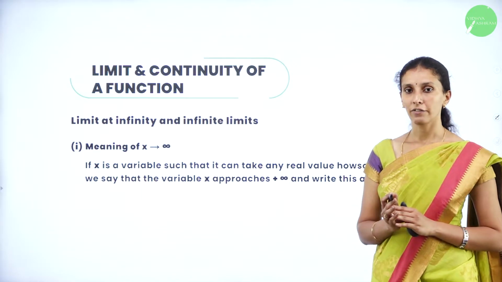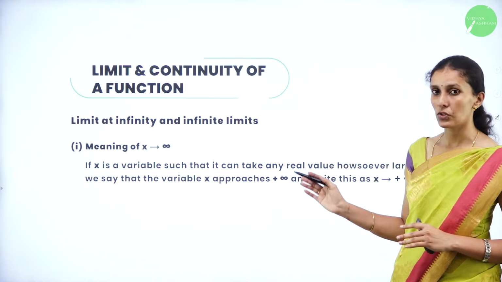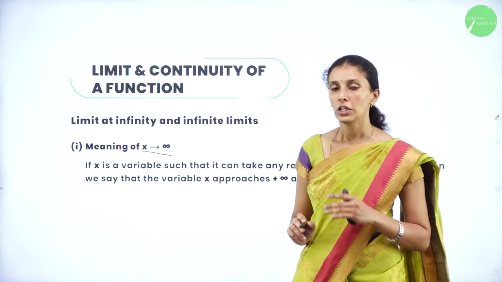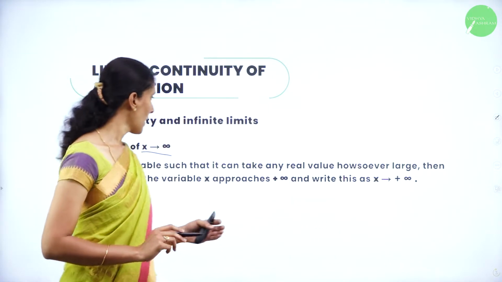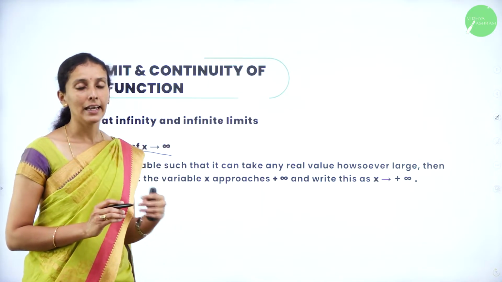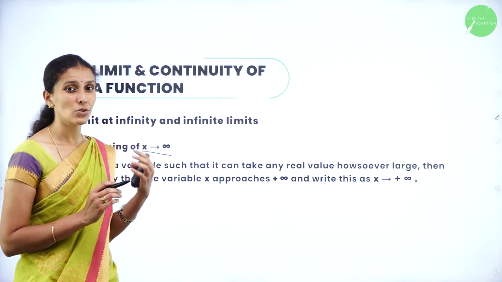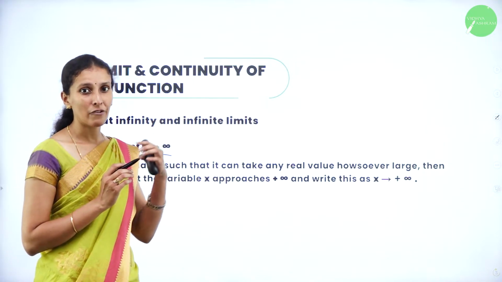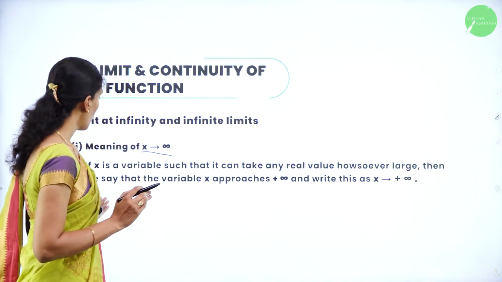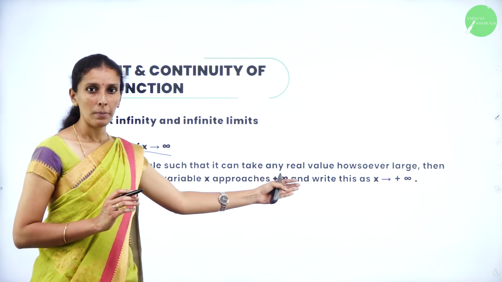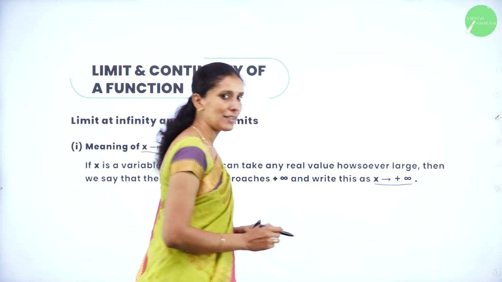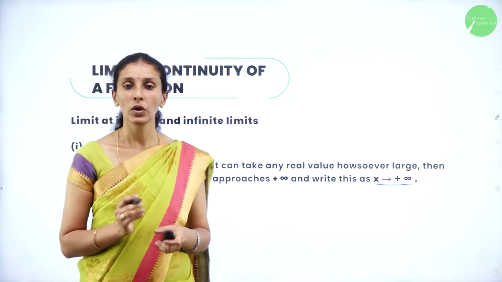Limit at infinity and infinite limit, the meaning of x tends to infinity. So here the variable x tends to infinity. If x is a variable and it can take any real value, however large, we can take more and more values so that x becomes as large as it can, the highest positive number. So we can say x approaches plus infinity. There we can write x tends to plus infinity or just x tends to infinity.